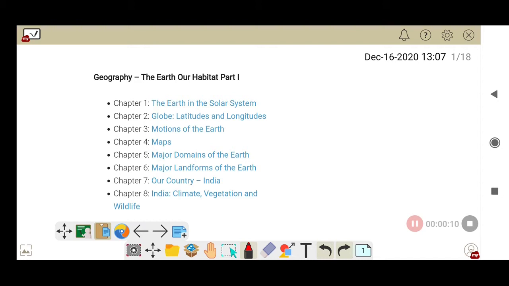And today I am going to start the NCERT series. So that is Class 6 Geography. In Class 6 Geography of the NCERT series, we have The Earth Our Habitat Part 1.